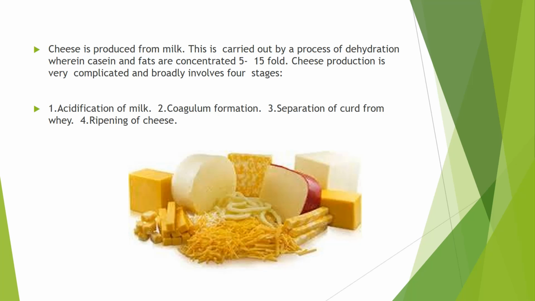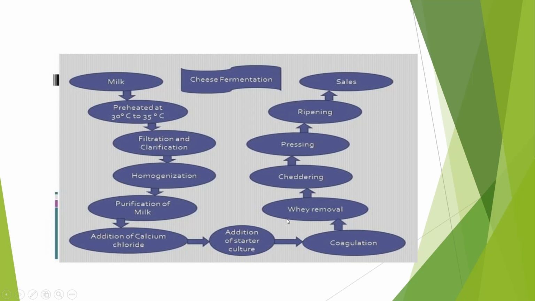Okay, and this picture. I think we all are seeing the cheese image. Not only the image, we have also already tasted the cheese flavor, and this is the flow chart that explains the cheese production. So for cheese production, what are the raw materials required?